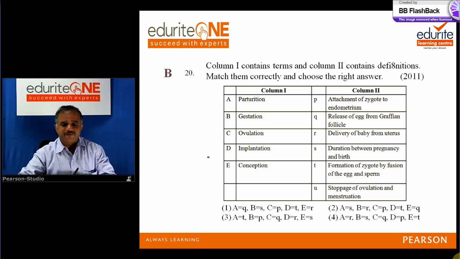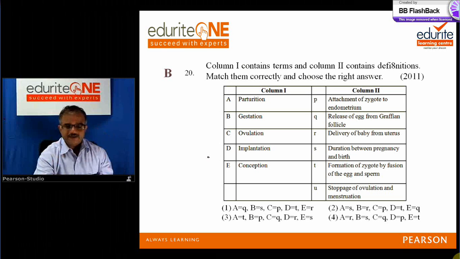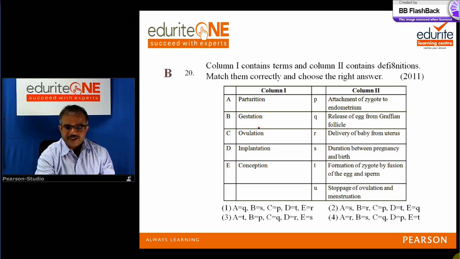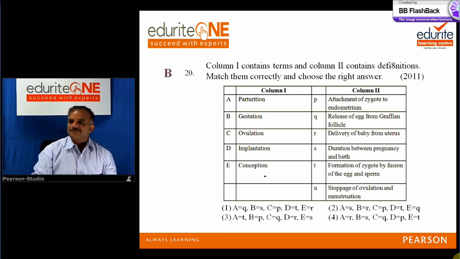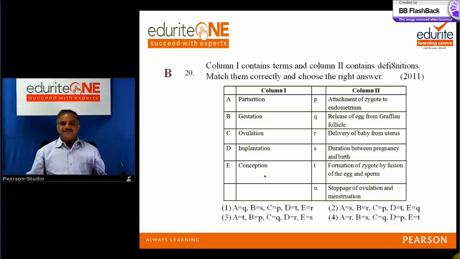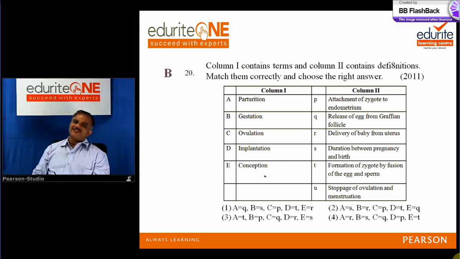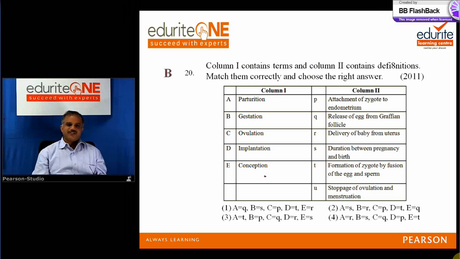So there are 4 choices given here. You know, it is a tabular column. A is parturition, B is gestation, C is ovulation, D is implantation, E is conception. I already told you, nothing can substitute your knowledge. You need to learn everything. But on exam day, maybe you have forgotten something in the tension. How to attack this problem intelligently? Suppose I have not read much about this. How do I make an intelligent guess?